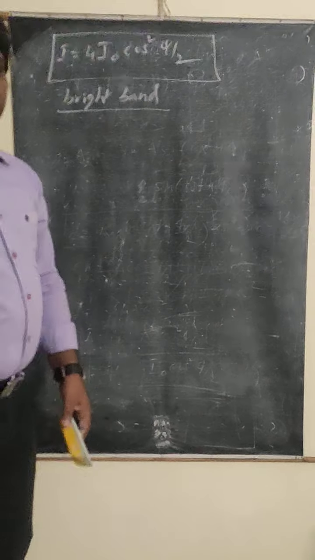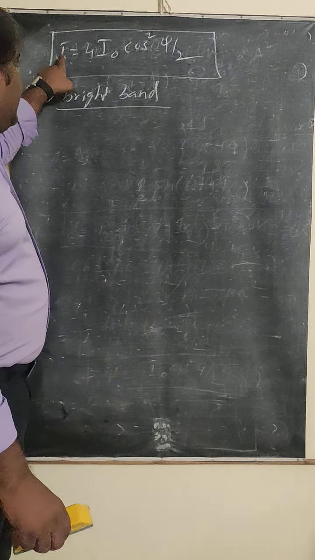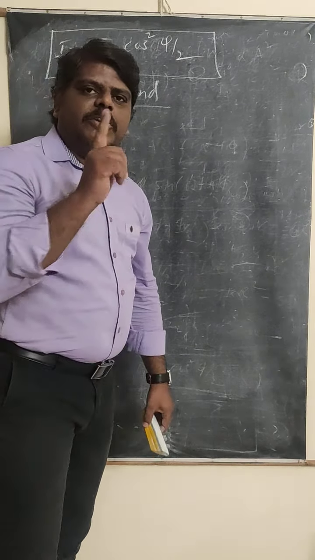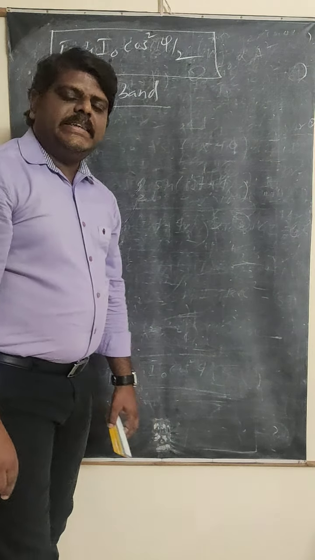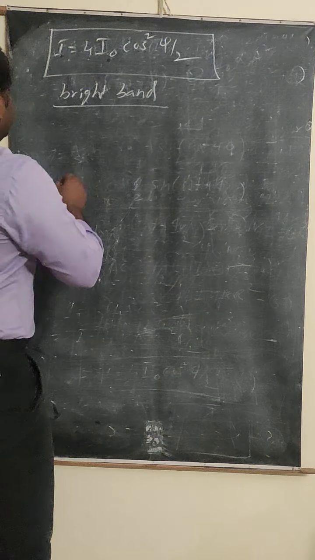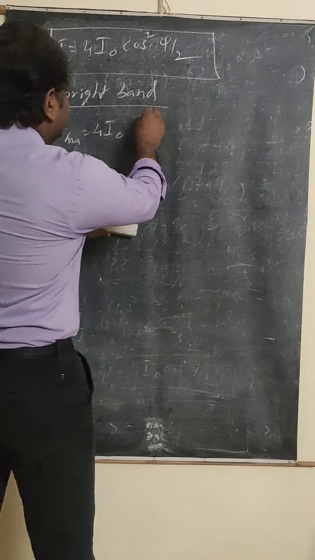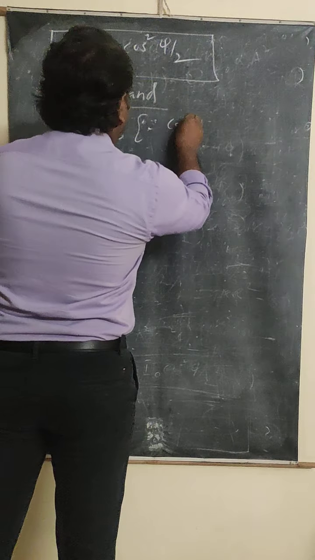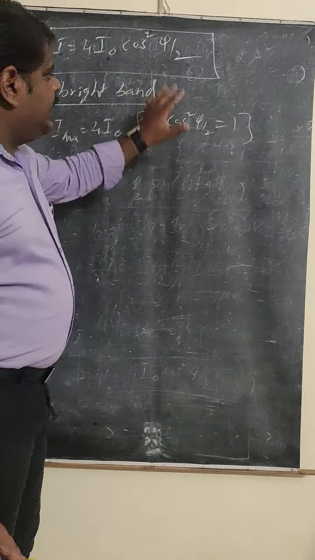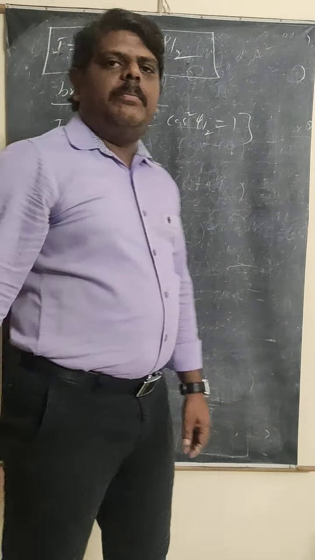When we go to the condition for the bright band, it means I should be maximum. I should be maximum means I = 4I naught, and this cos square phi by 2 value must be equal to 1. When cos square phi by 2 equals 1, you get the maximum intensity. That means I maximum is equal to 4I naught, since cos square phi by 2 is equal to 1. Then you are going to get the bright band.